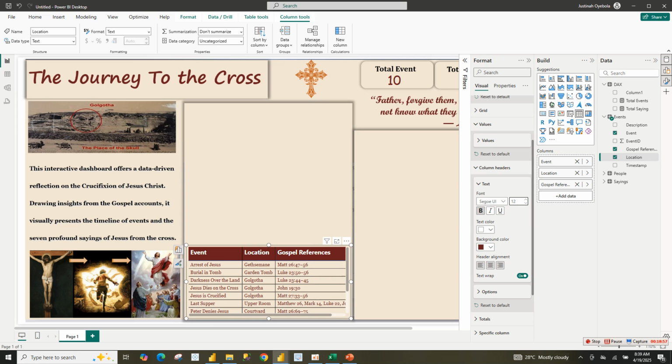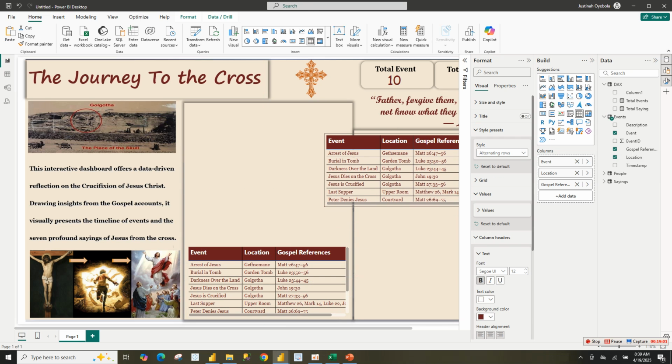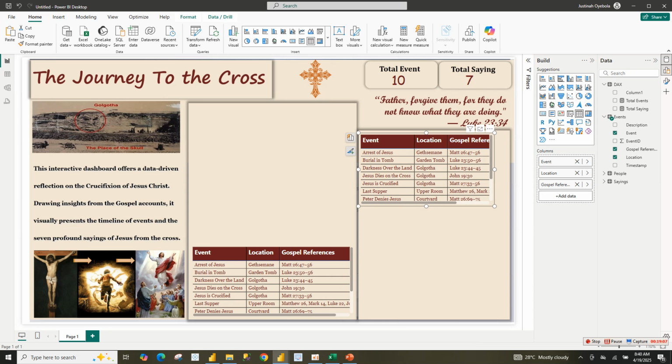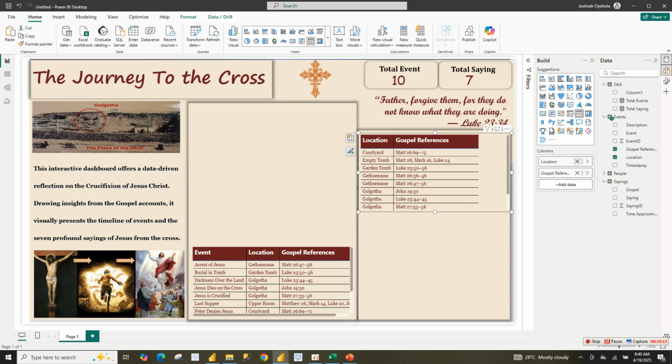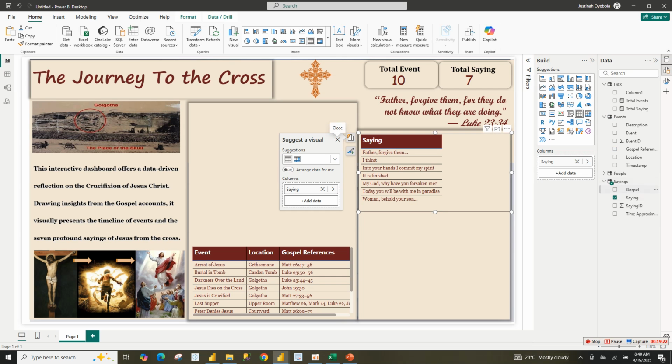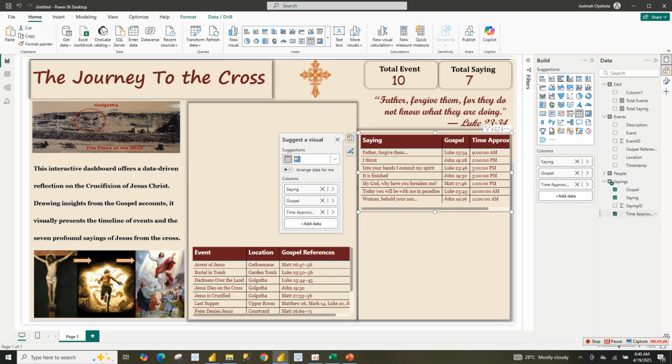Now I'm just going to copy this, then use it here for the other table, that's the saying table. Here for this, I will remove this, remove this, then add the saying, the biblical reference, then the time.